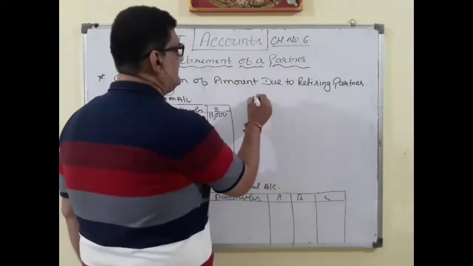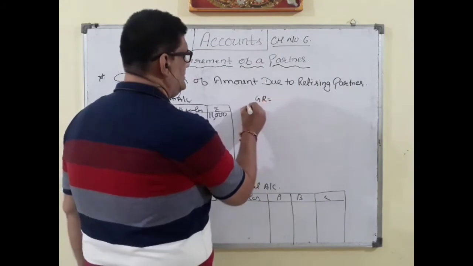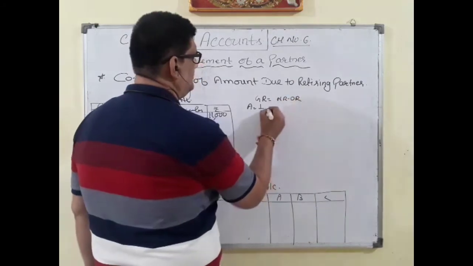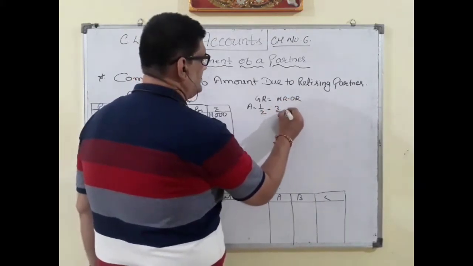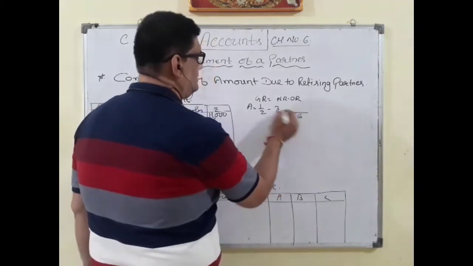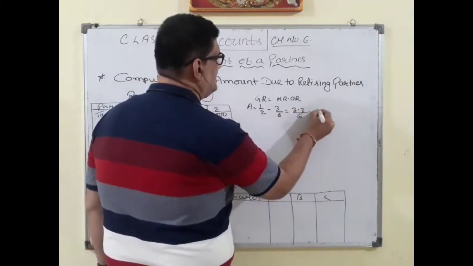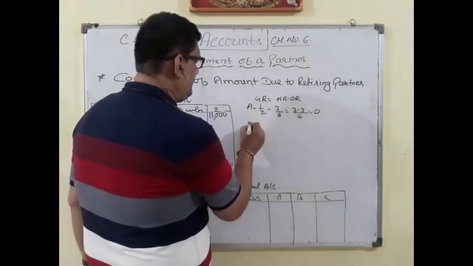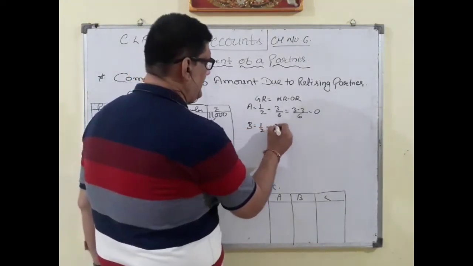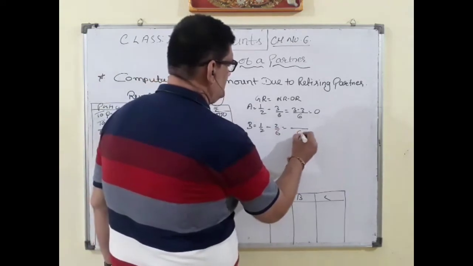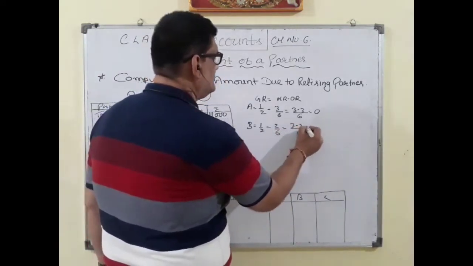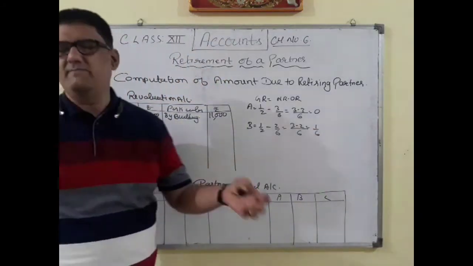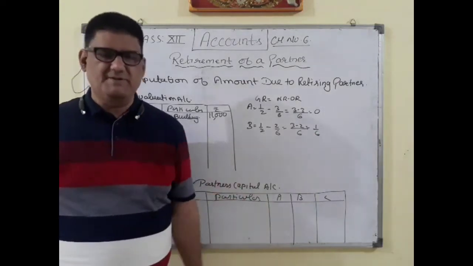So we have to determine the gaining ratio. The formula is new ratio minus old ratio. For A, it is 1/2 minus 3/6. So 6, 2 3s are 3, 1 1s are 3, minus 3. So it is 0. A does not gain anything. For B, 1/2 minus 2/6. So 6, 2 3s are 3, minus 2. So that is 1/6. So gain is made by B. All gain will be made by B, so only B will compensate the amount.